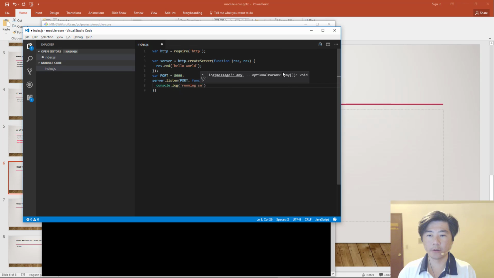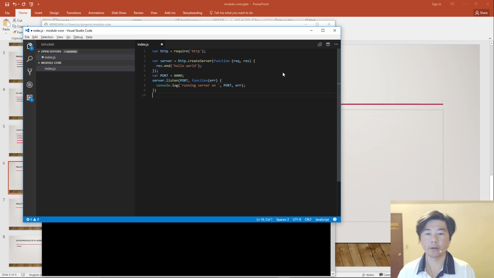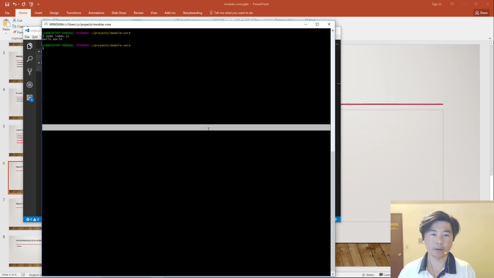So, running server on port, and then let's see if there's an error. Okay. All right, let's save that, and now let's try to run it again.